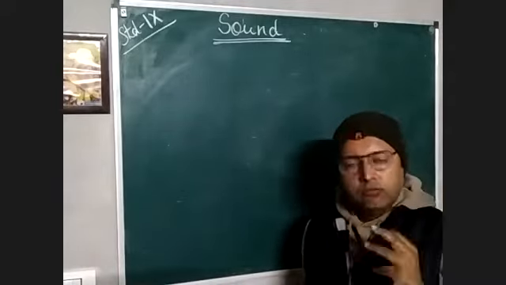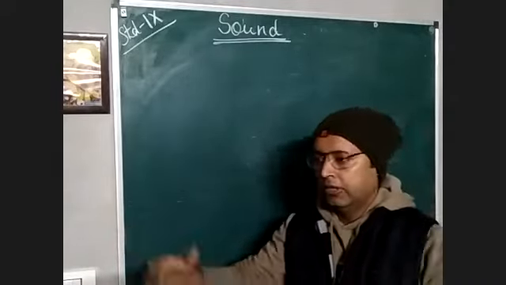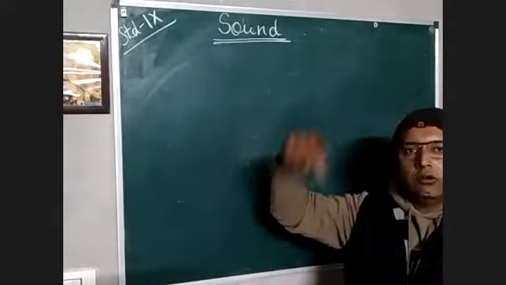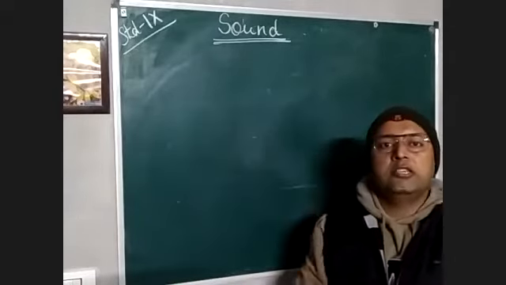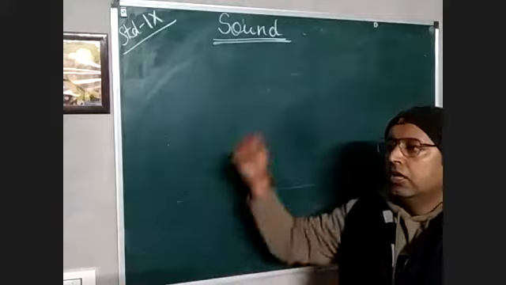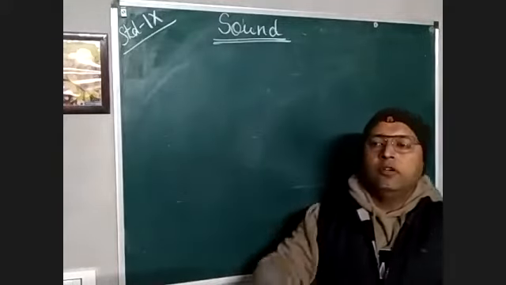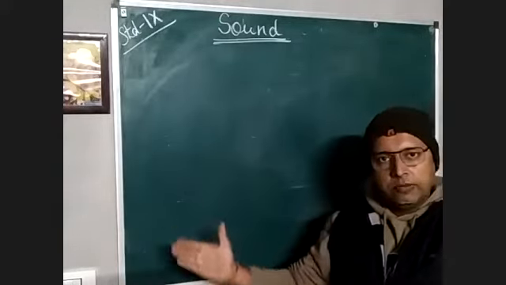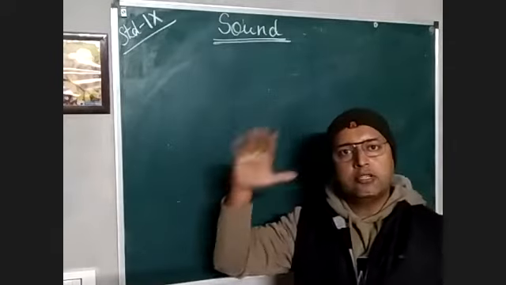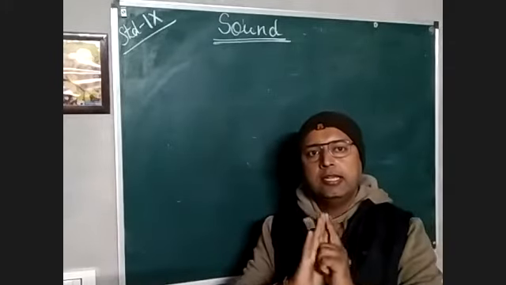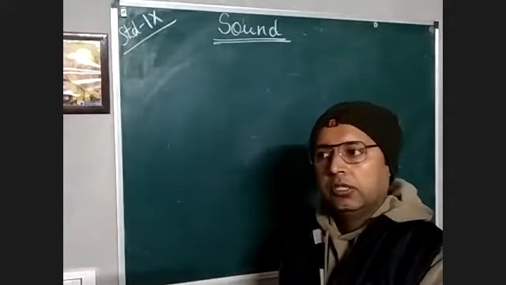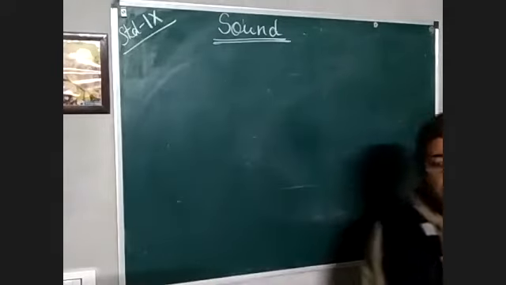To prove this, we can use the same activity. We will take a cork and keep it in the standing water, then again throw a stone. You will observe the waves will be produced, but the cork will stay at its own place. It means there is no movement of the cork. That means the disturbance has moved.